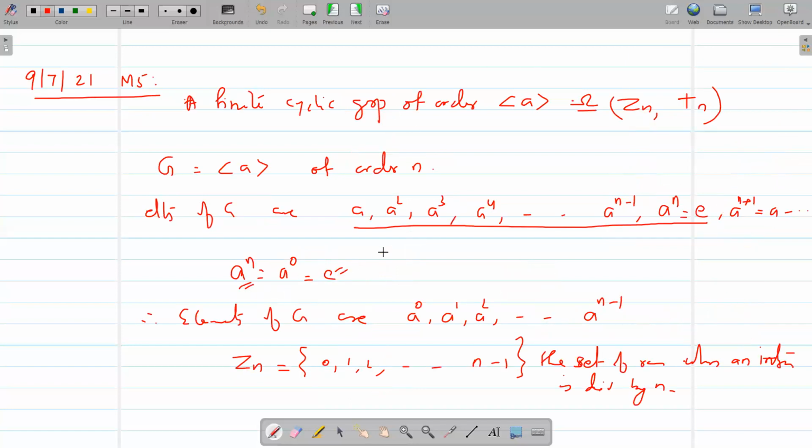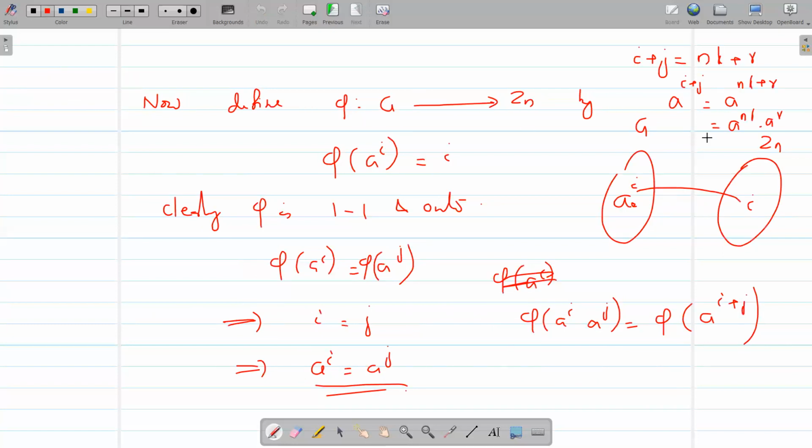Therefore, A raised to n identity raised to k is identity, so that is equal to A raised to r. So by definition, this is equal to where r is less than n, where 0 less than or equal to r less than n. So this will be phi of A raised to r.